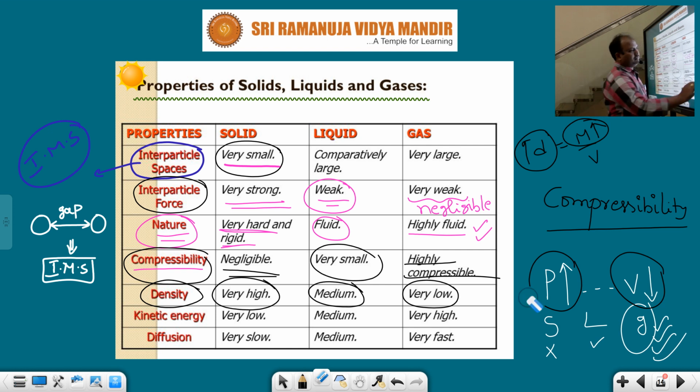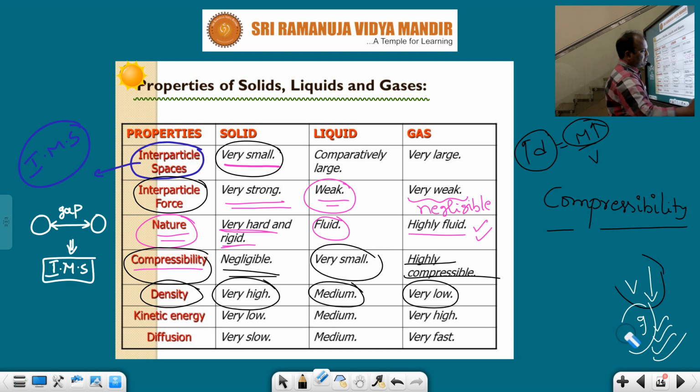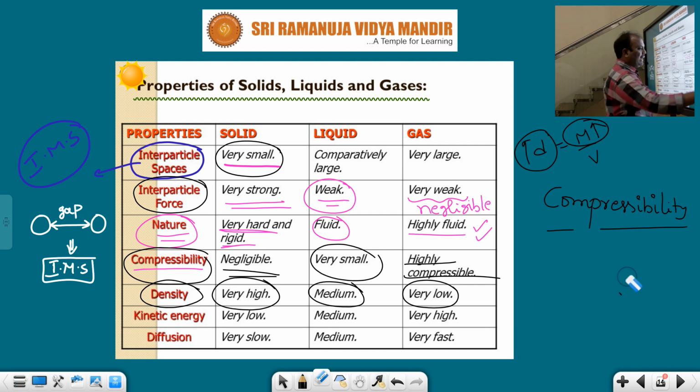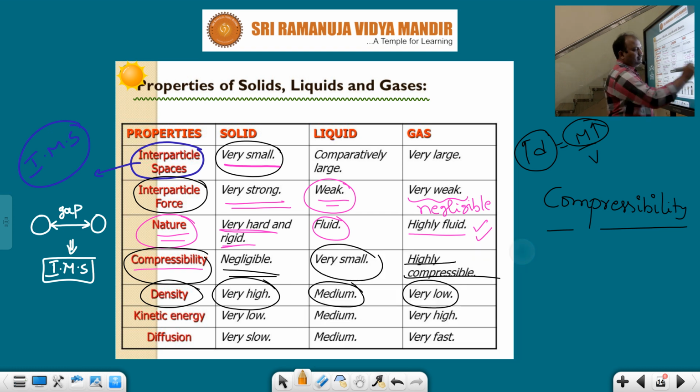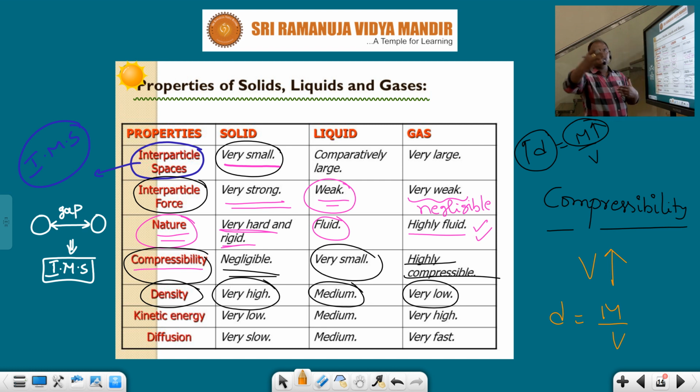Why is it low? Take a look here, I will give the explanation. In gases, the gap between molecules is more. When the gap is more, you know that volume is more. So what is the density formula? Mass by volume. In gases, there is more distance between molecules, so space is more and volume is more.